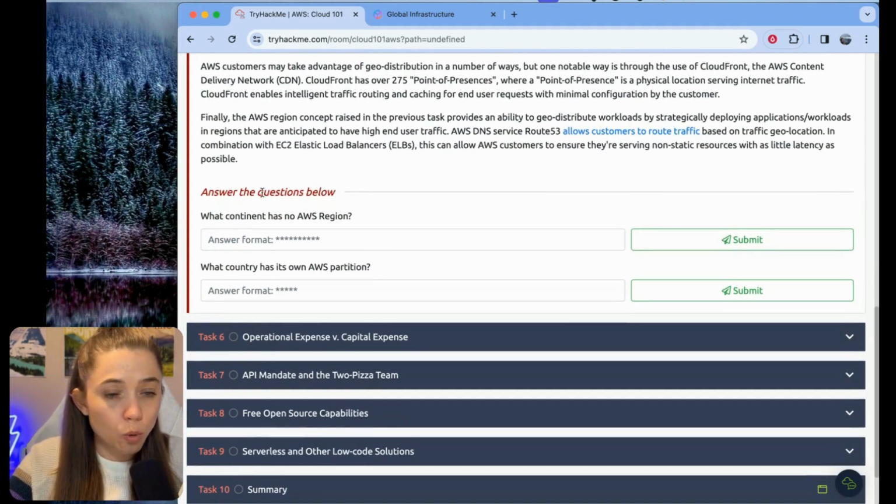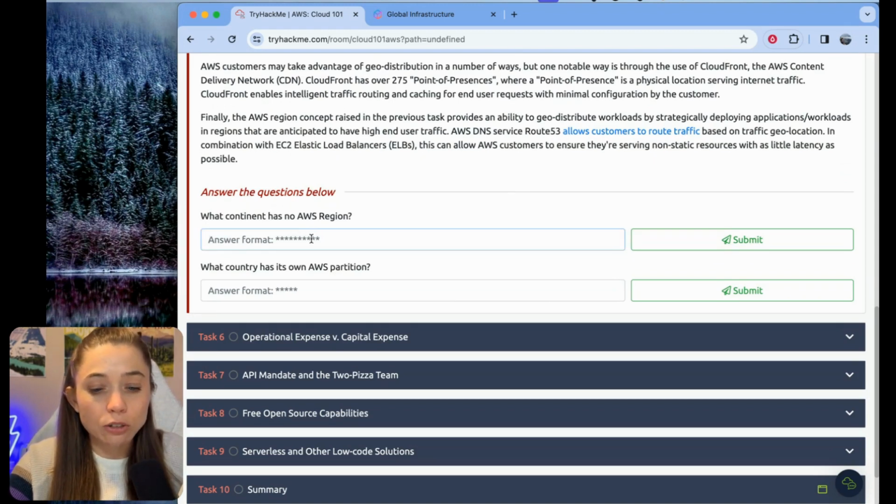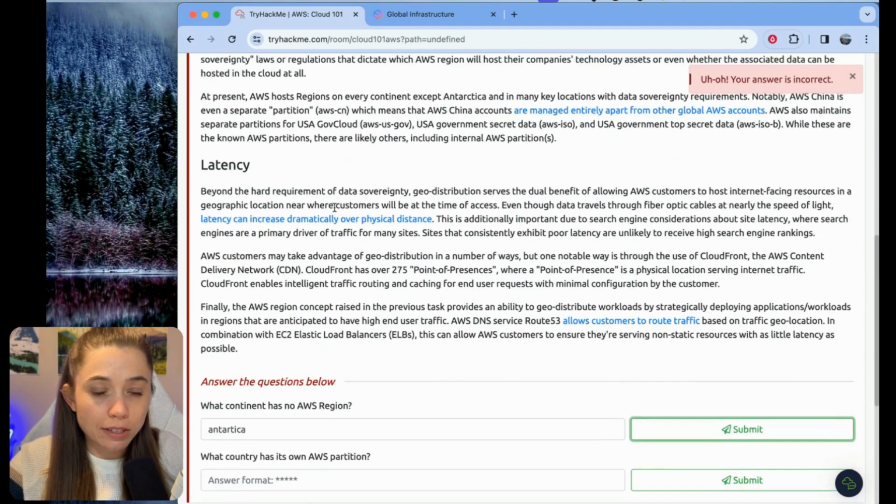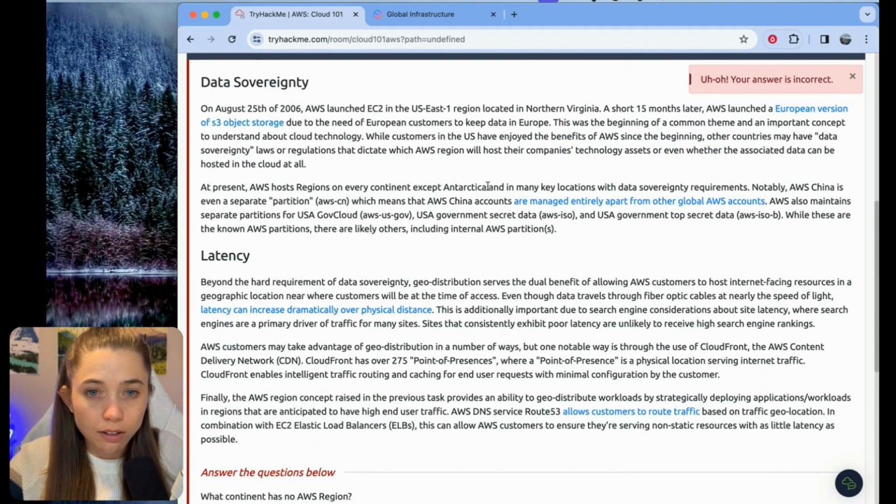And now we get to these questions. What continent has no AWS region? So they told us that was Antarctica. Let's see if I can spell it. Nope, I can't spell it. Let's copy and paste it. So embarrassing.